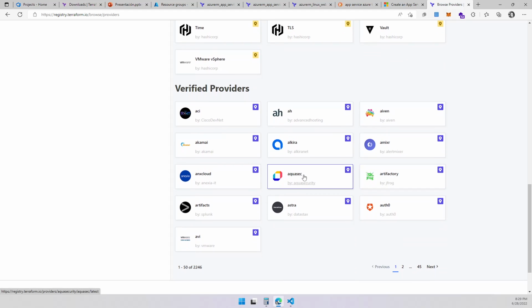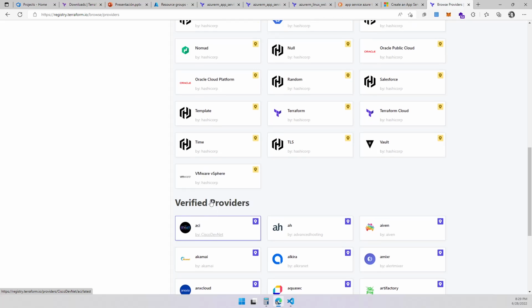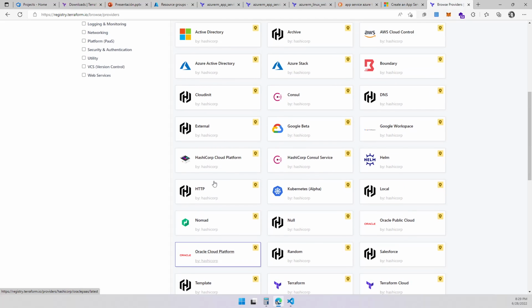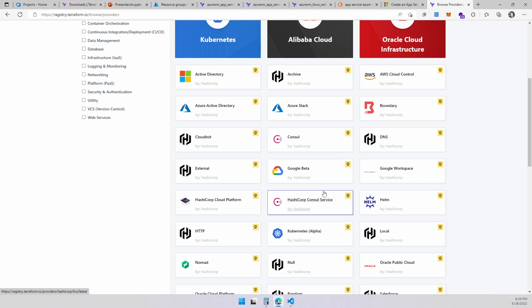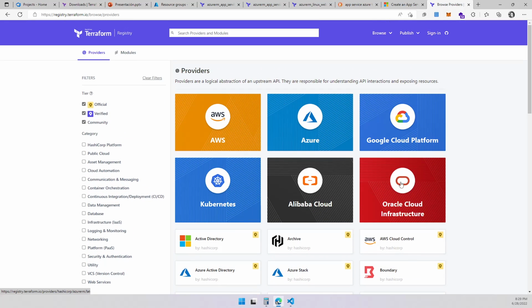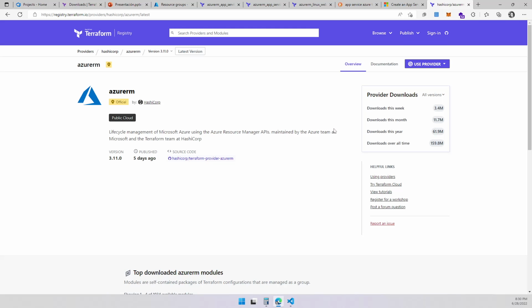I mean, you can create things in Splunk, Akamai, Oracle, directly to Kubernetes. Not exactly the entire cloud, but these are the major cloud services you can use right now out of the box. So we are going to be creating stuff in Azure.